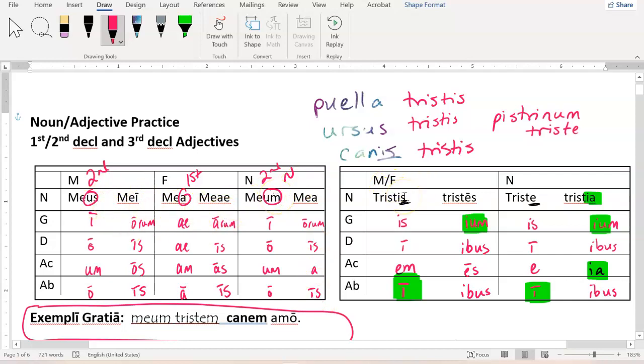And this guy is borrowing third declension endings over here, right? Blank, is, i, em, e. We would expect that if it were a noun, but the adjective gets a tiny tweak, so we get blank, is, i, em, i, es, ium, ibus, es, ibus. And for neuter, blank, is, i, blank, i, again, right? Our nominative and our accusative have the same ending, so ia, ium, ibus, ia, ibus.